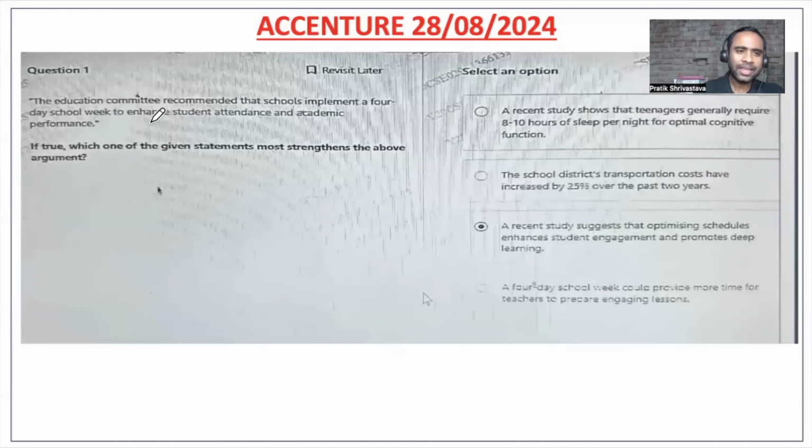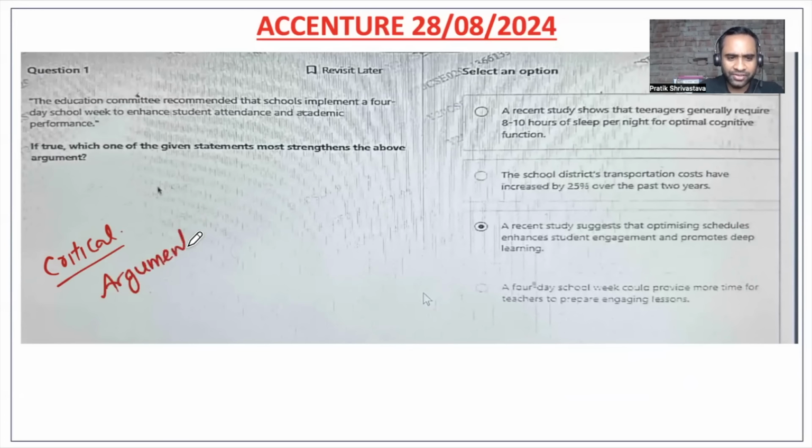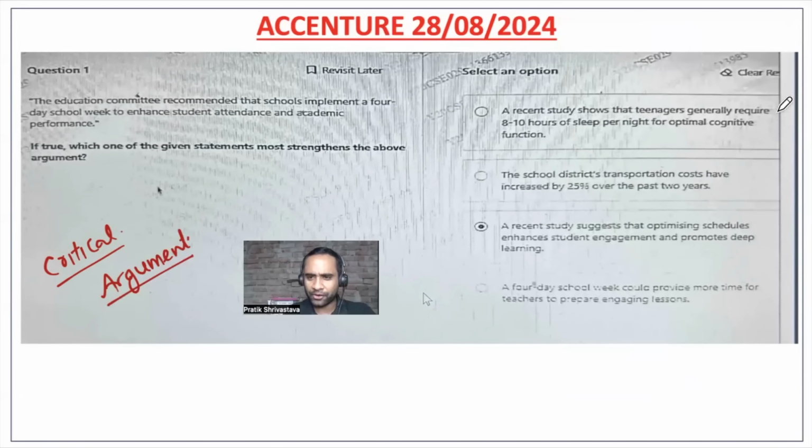Anyway, next is a critical reasoning problem. So this comes under critical reasoning, right? So here an argument is there, and then you need to understand which of them is a strong argument basically. So the education committee recommended that school implement a 4 days week to enhance student attendance.